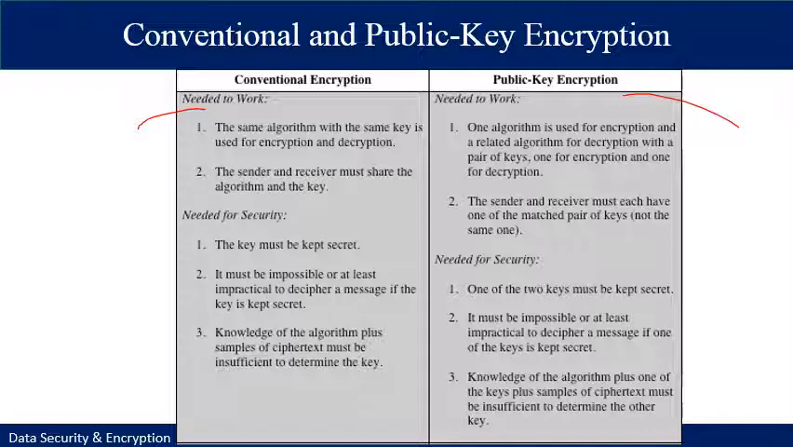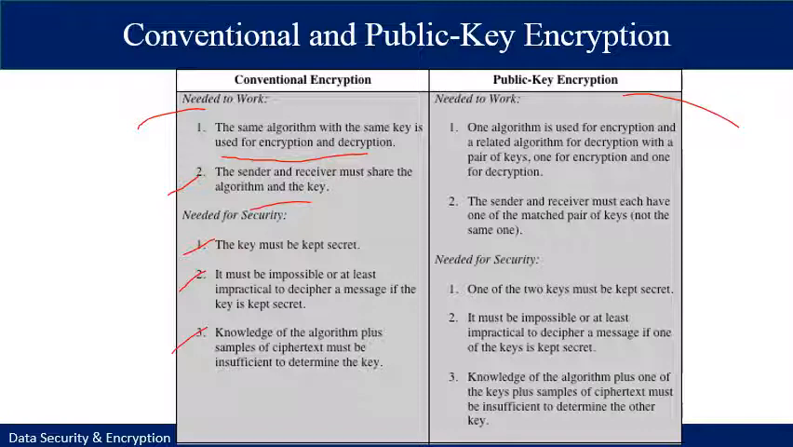In conventional encryption, such as symmetric encryption, the same algorithm with the same key is used for the encryption and decryption. This involves all the algorithms that we have discussed so far. In conventional encryption, the sender and the receiver must share the algorithm and the key, and for security the key must be secret. It must be impossible, or at least impractical, to decipher a message if the key is kept secret. And knowledge of the algorithm plus a sample of ciphertext must be insufficient to determine the key.